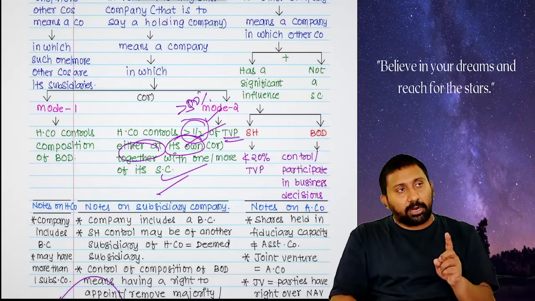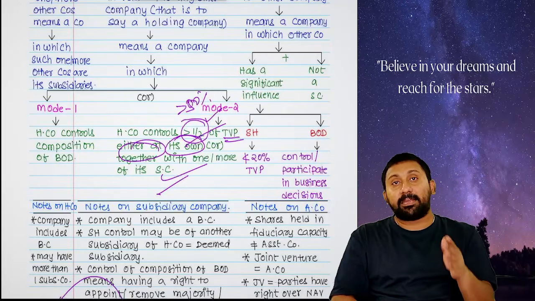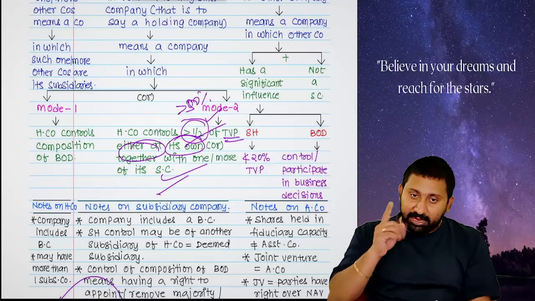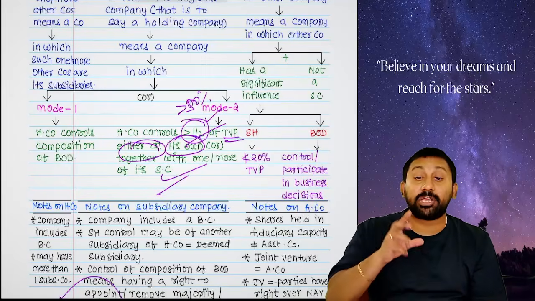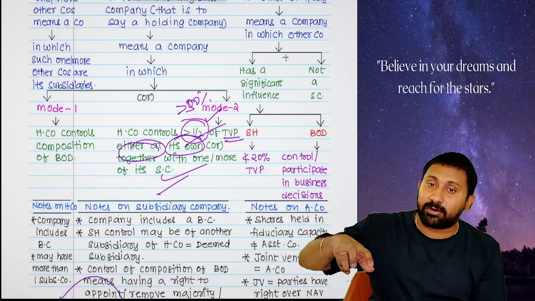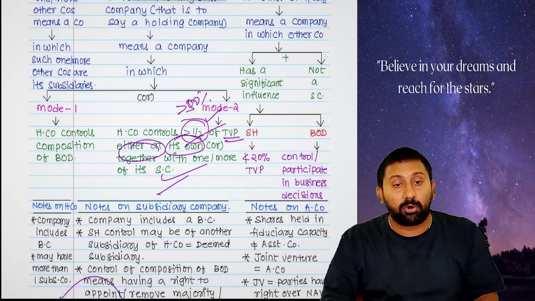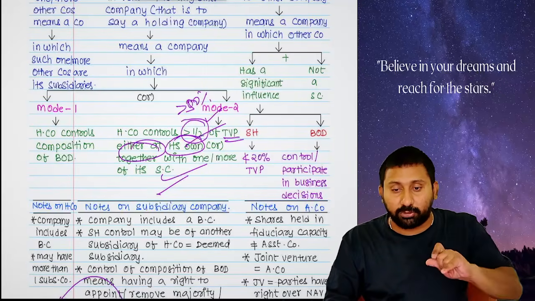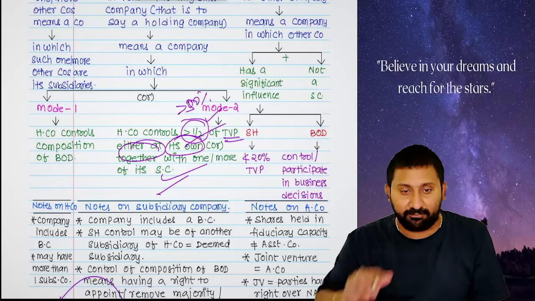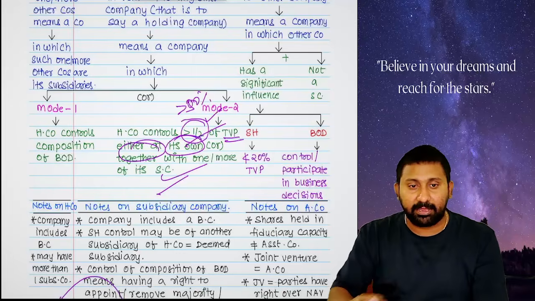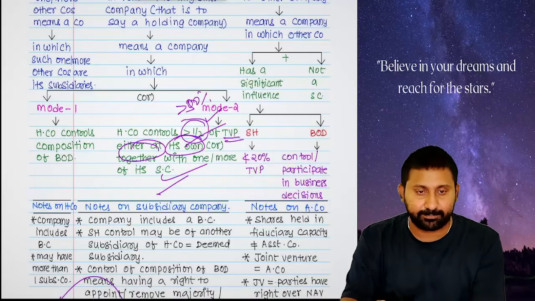So, a holding company can make a company a subsidiary company in two ways. Way number one, shareholding control. You can control the shareholding of that other company and become a holding. Shareholding control means what should I do? Holding company should control more than half of the total voting power, either on its own or together with the subsidiaries.